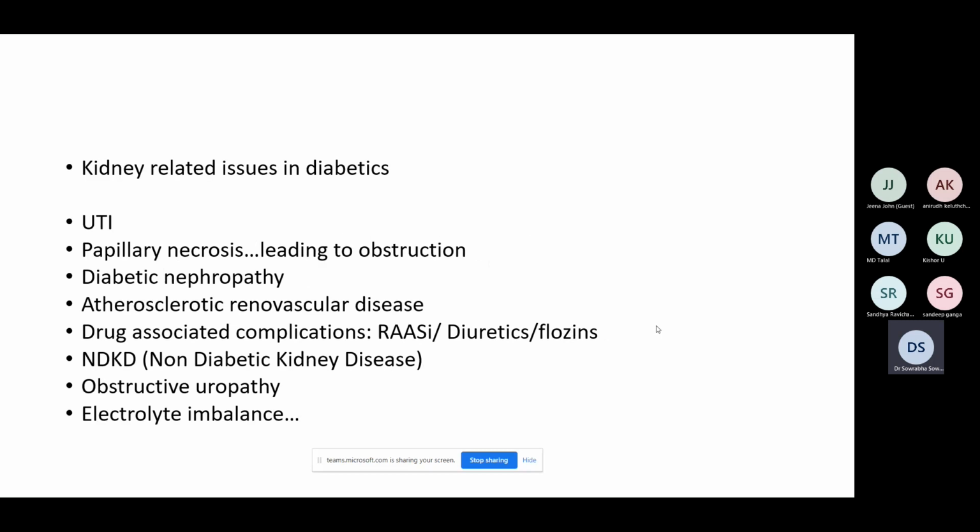So when I say kidney related issues in diabetics, what all comes to your mind? First of all, you would all probably be thinking of UTI.